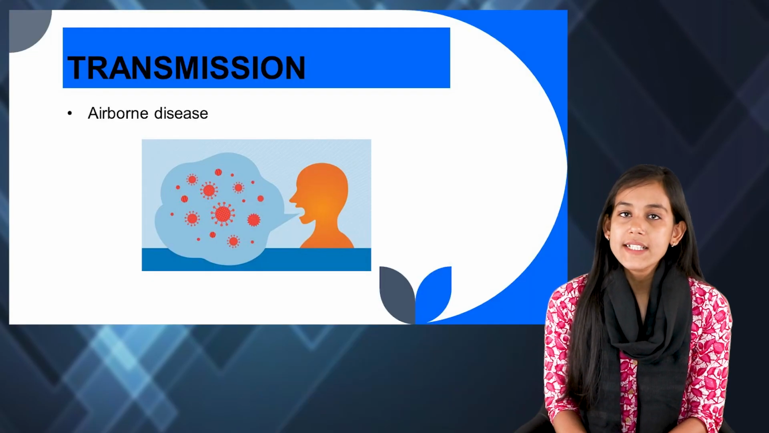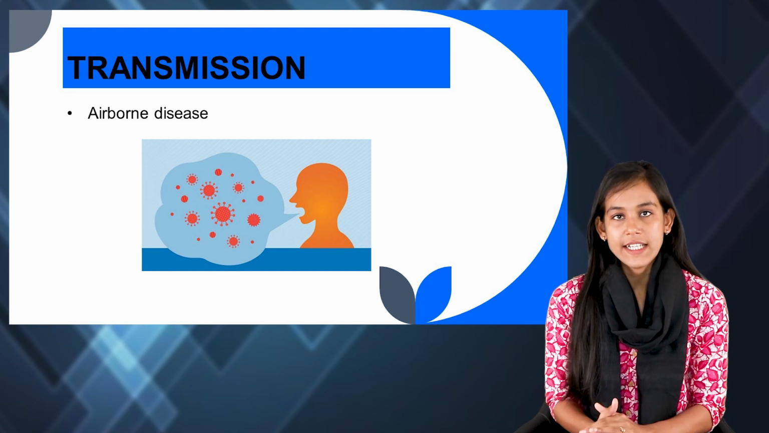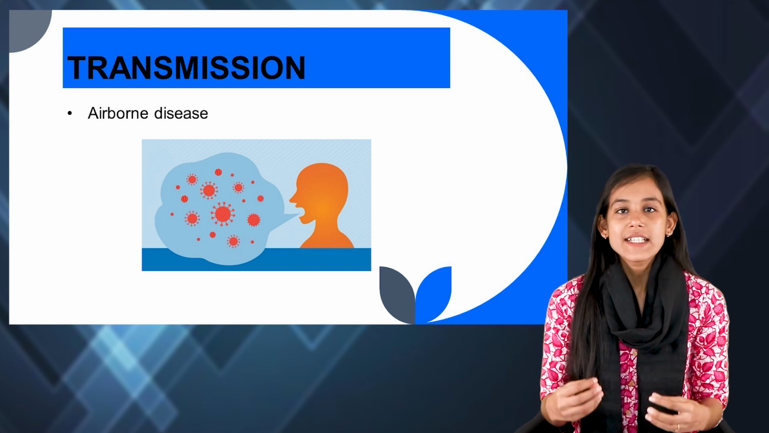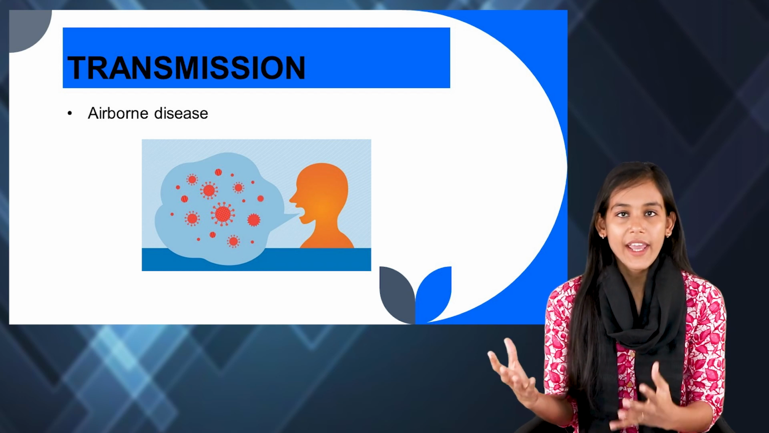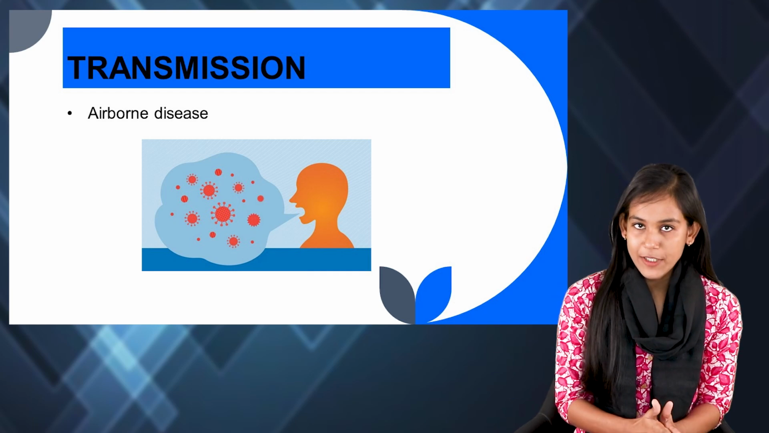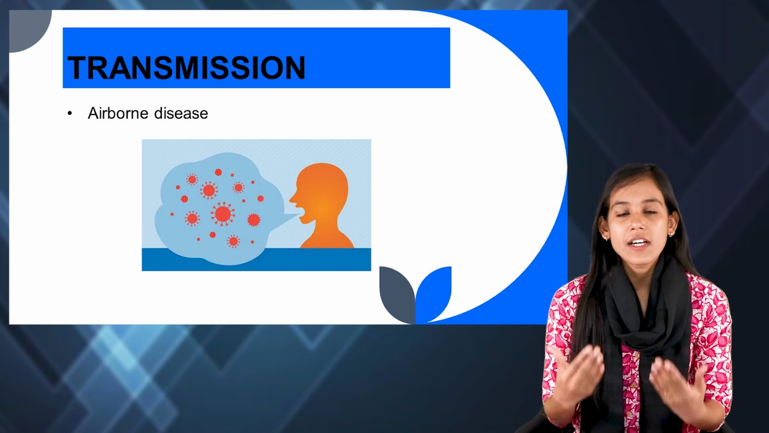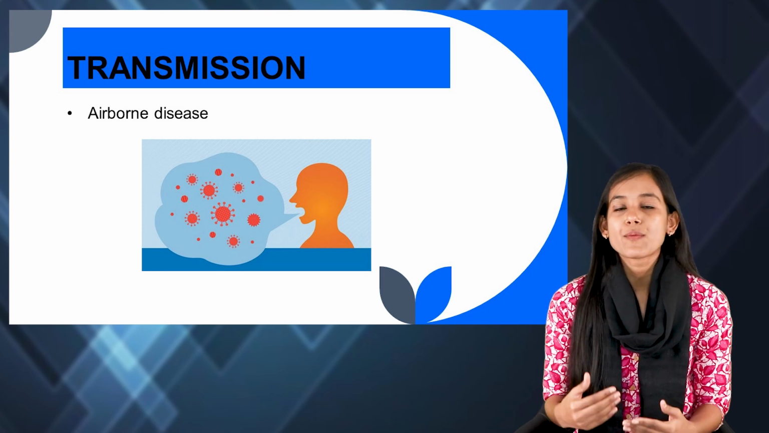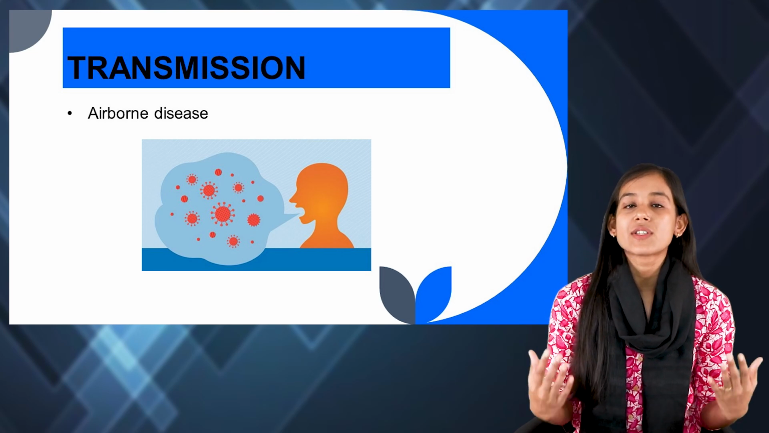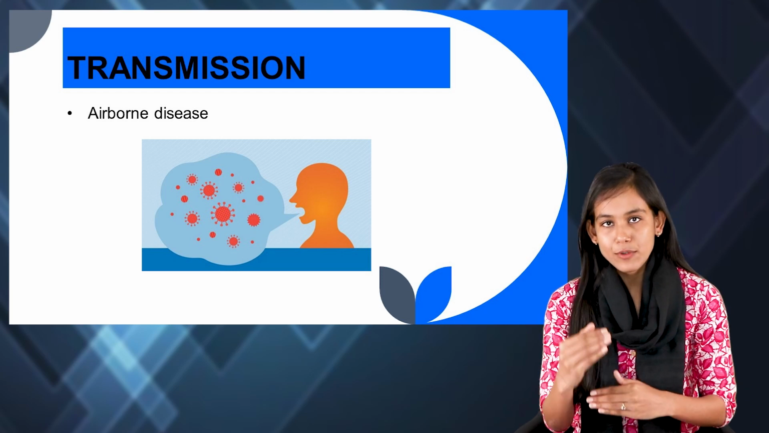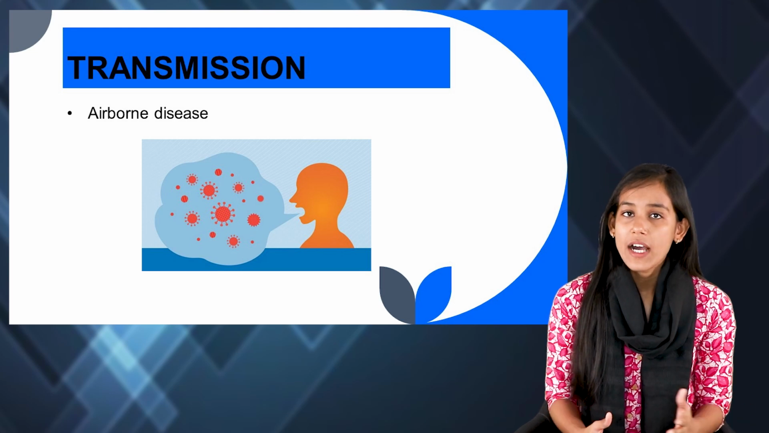Now, how does transmission occur? Let us move on to the transmission. This is an airborne disease, which means the virus transmits through air. If an infected person carrying the measles virus coughs or sneezes, the virus comes out and travels into the air, and through the air it can transmit to another person.